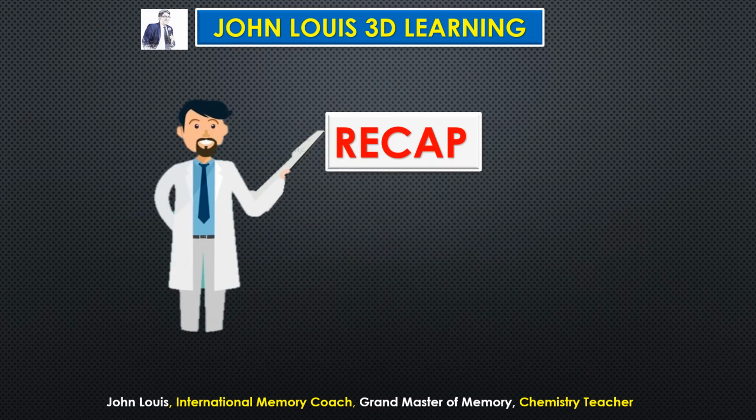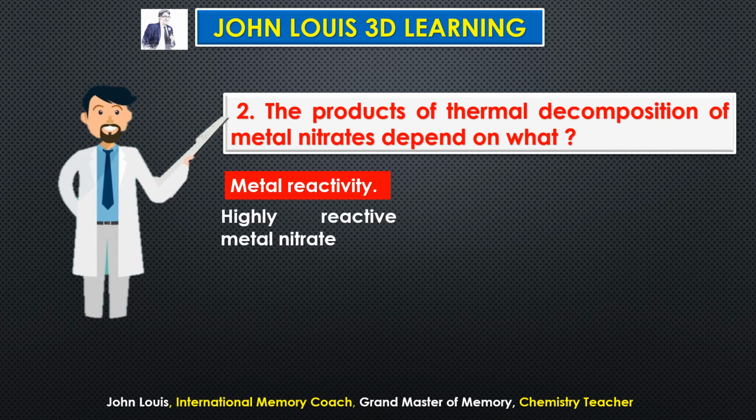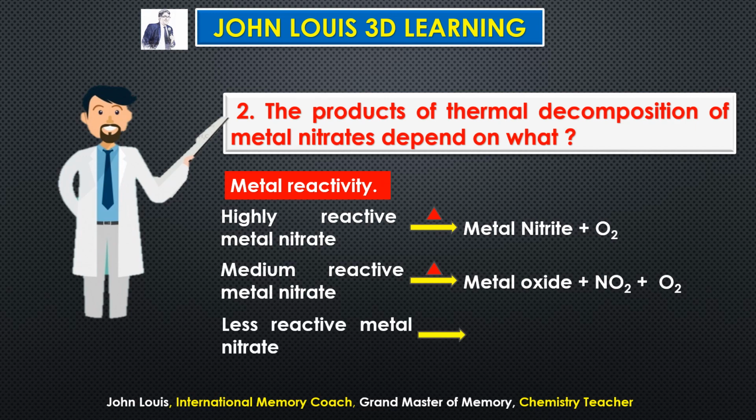Okay, now let us recap. Only the rules we learned. The products of thermal decomposition of metal nitrate depend on what? Metal reactivity. Highly reactive metal nitrate, when heated, what forms? Metal nitrite plus oxygen. When medium reactive metal nitrates are heated, what do we get? Metal oxide plus nitrogen dioxide plus oxygen. When less reactive metal nitrates are heated, what do we get? Metal plus nitrogen dioxide plus oxygen.